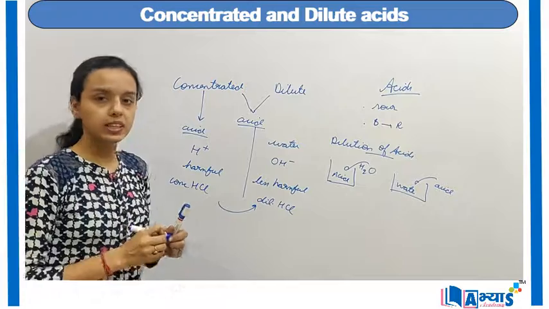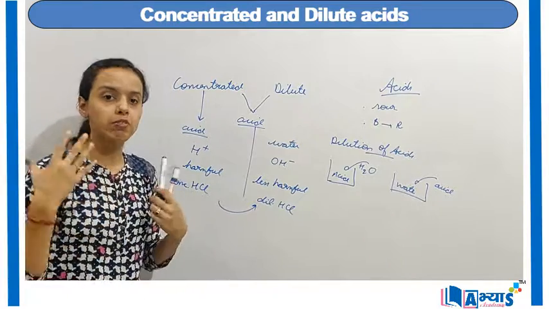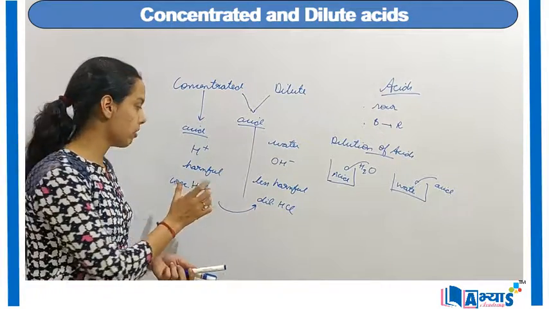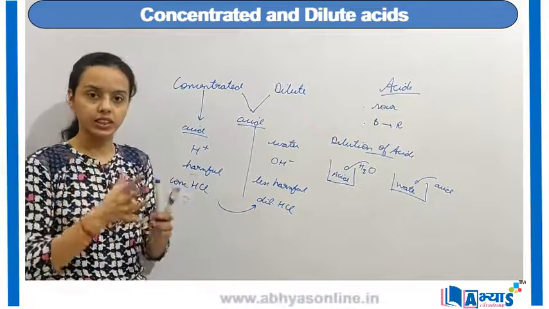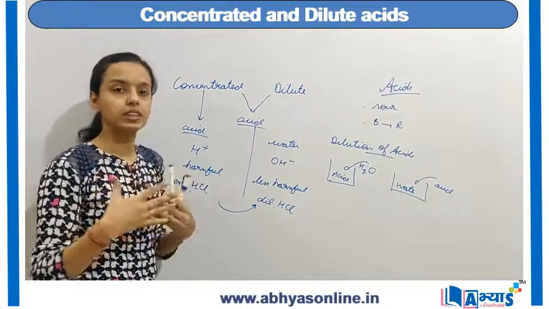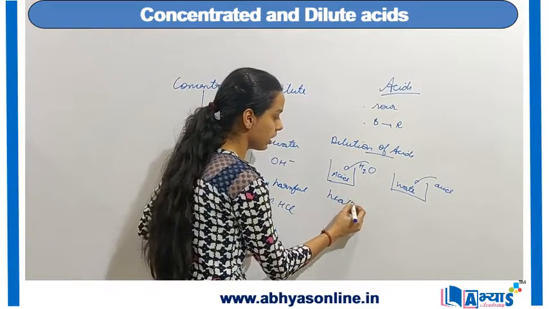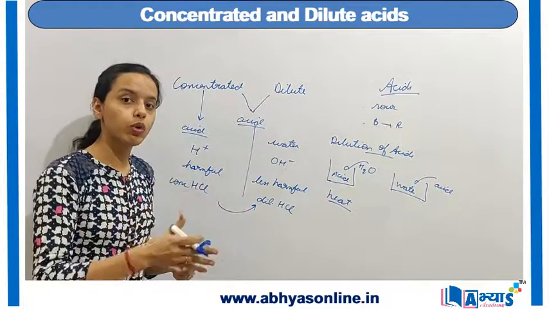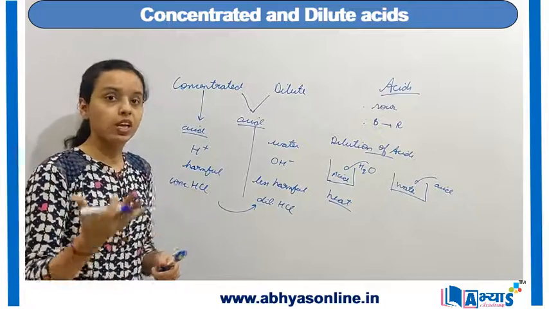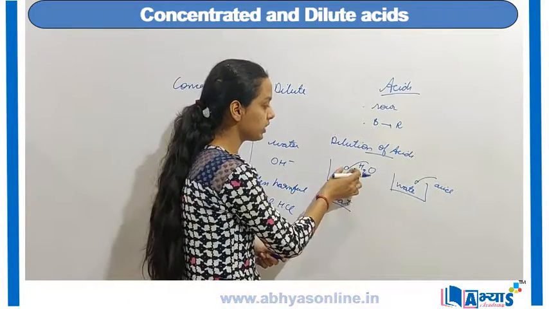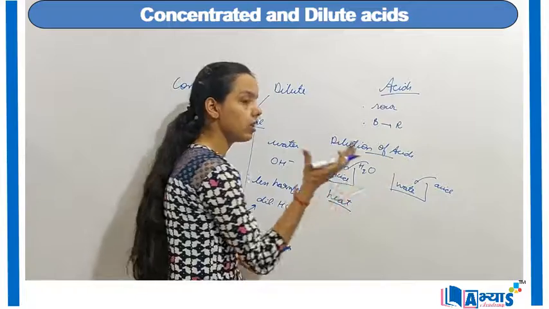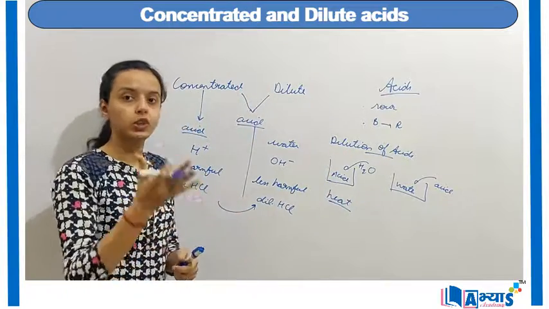Now in both of these cases, the amount of heat will be very high, because when the water and acid are mixed together, it is an exothermic reaction, and a lot of heat is generated. This heat is enough to convert the water into vapors.